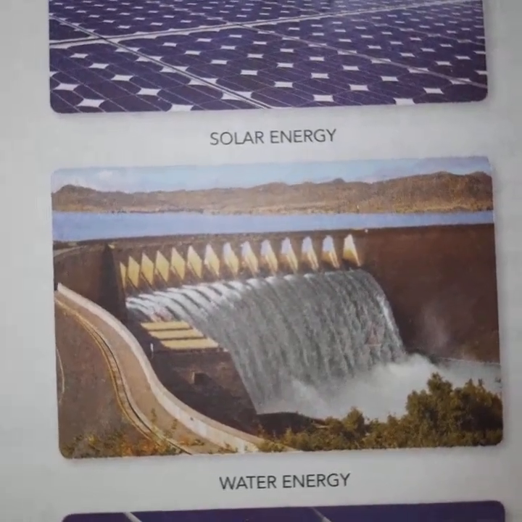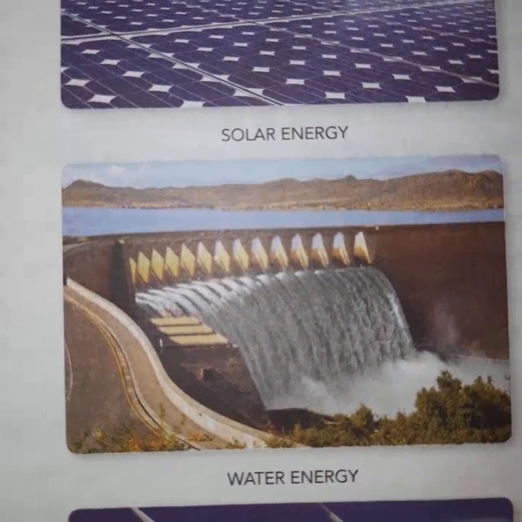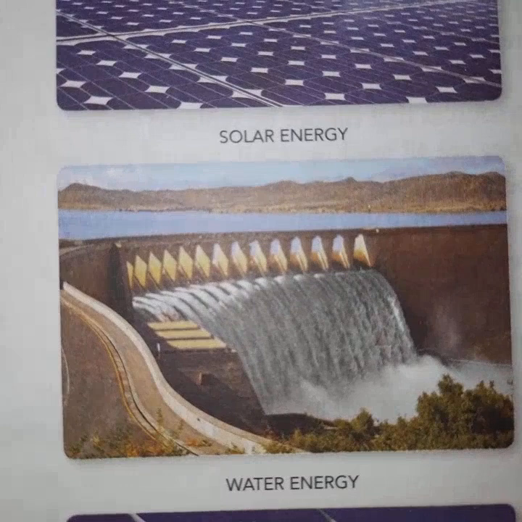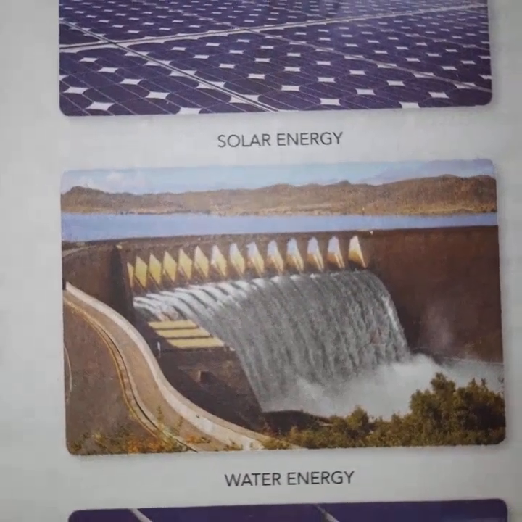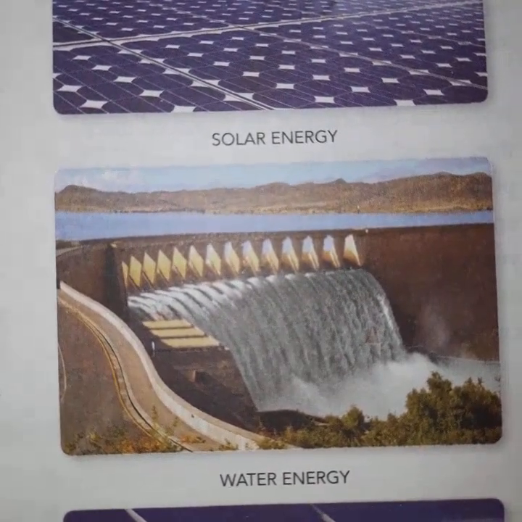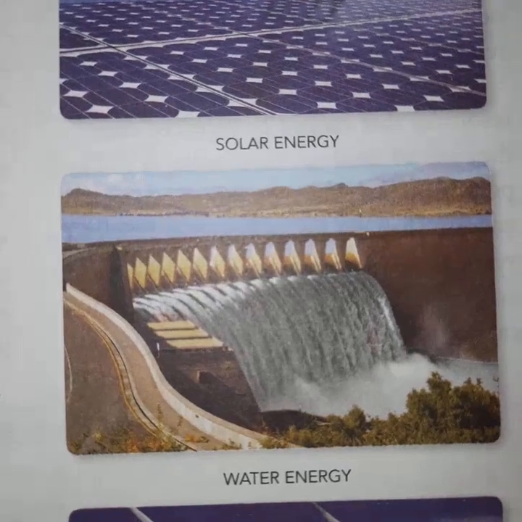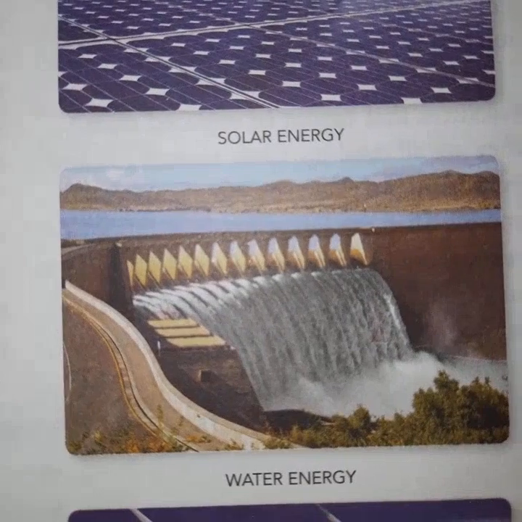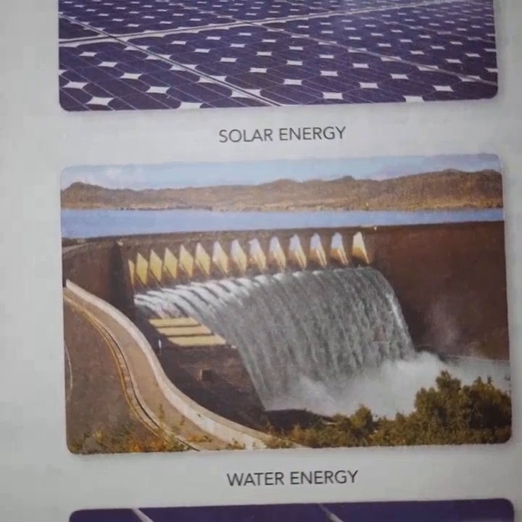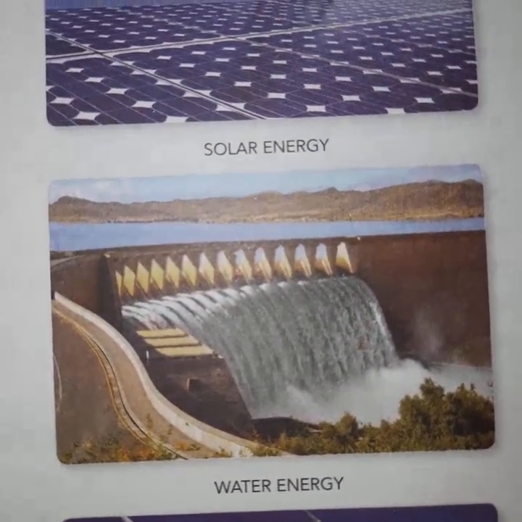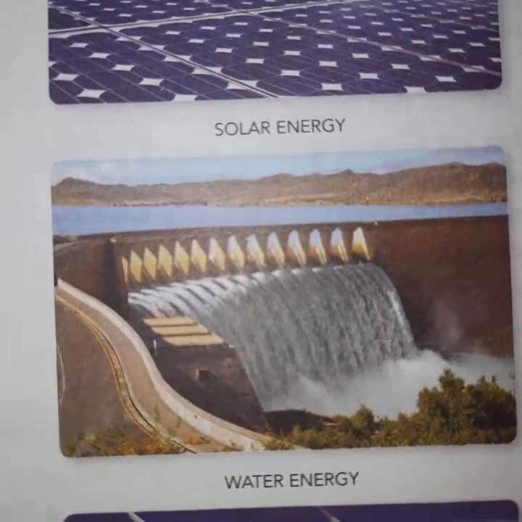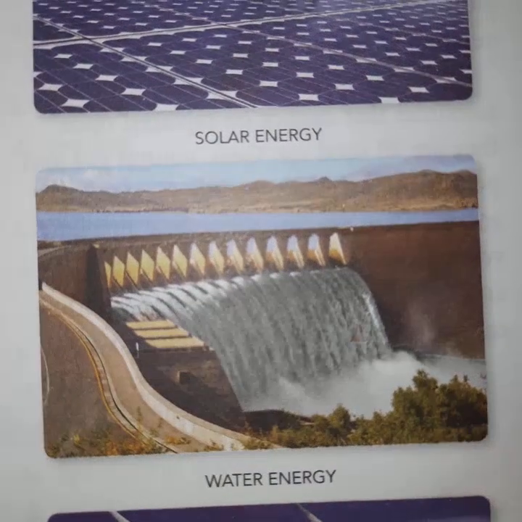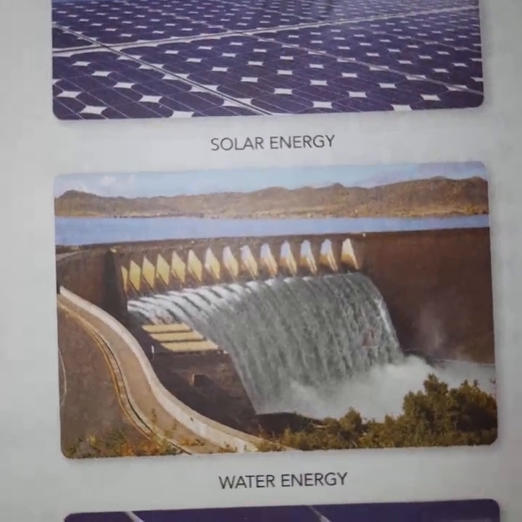The turbine is the machine present in the hydroelectric power station. The moving water moves the blades of the turbine, the turbine is attached to a generator, and when the generator rotates, electricity is produced. So water energy is converted into electrical energy in the hydroelectric power plant.